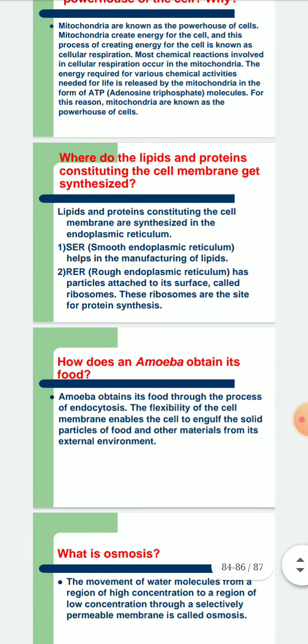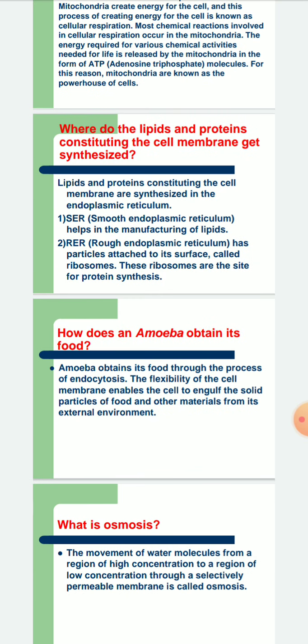Where do lipids and proteins constituting the cell membrane get synthesized? Lipids and proteins constituting the cell membrane are synthesized in the ER, that is the endoplasmic reticulum. We have discussed smooth endoplasmic reticulum and rough endoplasmic reticulum.